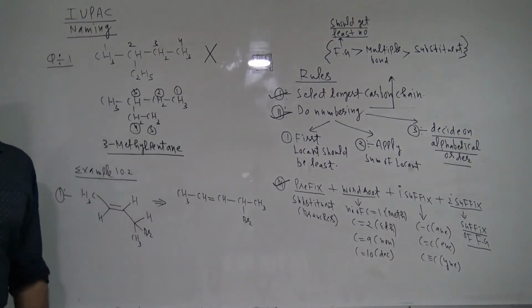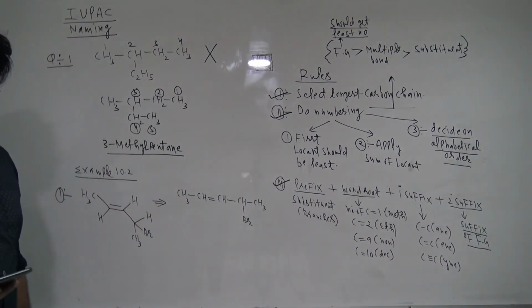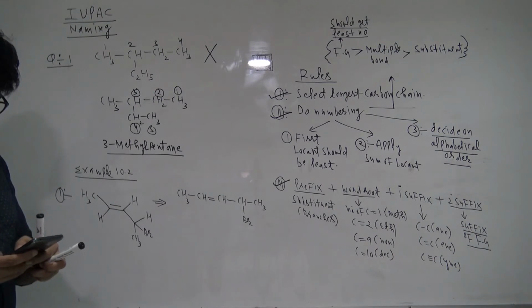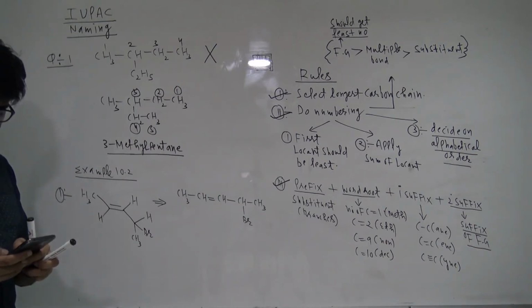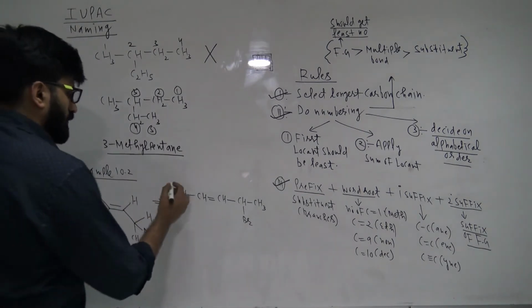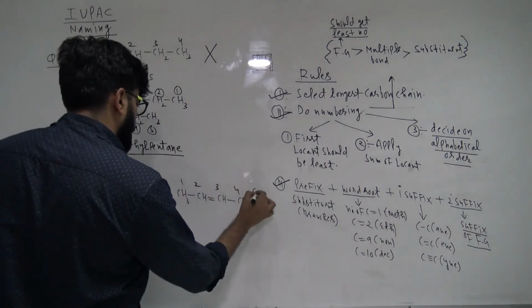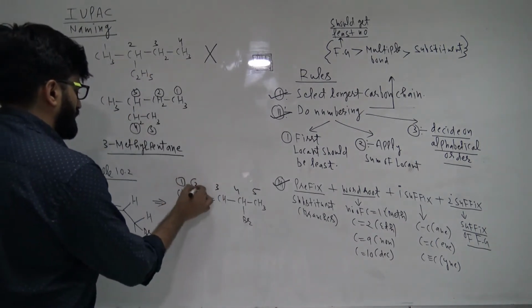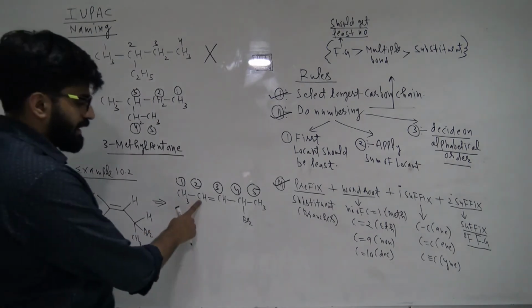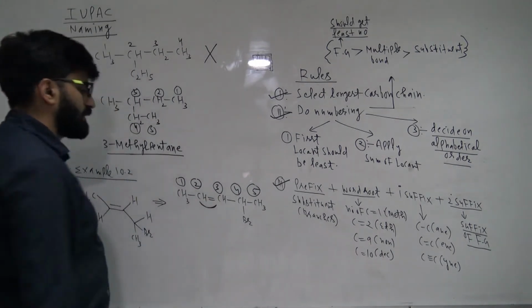If I start numbering from here, then it will be fine. Why will it be fine? Because at second position the multiple bond is getting the least number.